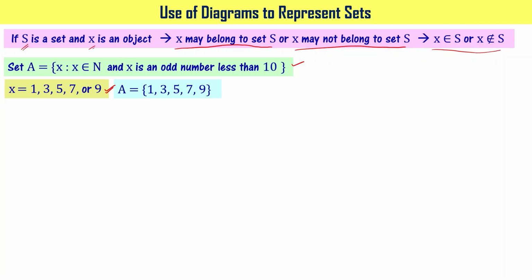So I write set A in the roster form as shown here: curly bracket open 1, 3, 5, 7, 9 and curly bracket close, right? This is set A expressed in roster form.